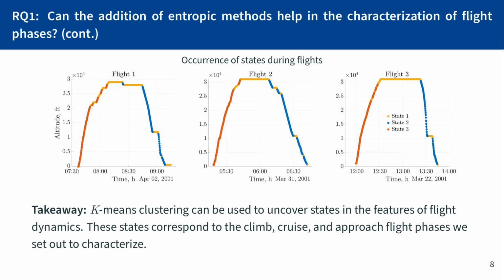So the main takeaway with this is that yes, we can use entropic methods in addition to traditional statistical features to characterize the flight phases, at least by looking at altitude. We do note that the results for airspeed deviation were a bit more inconclusive. However, they still bring some insight into how these features are evolving throughout a flight.